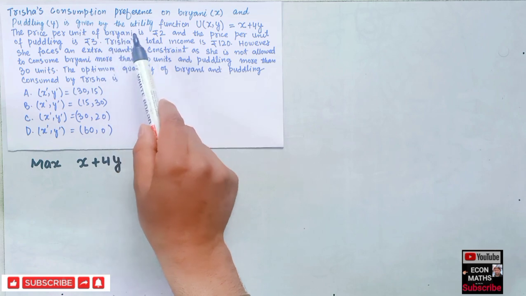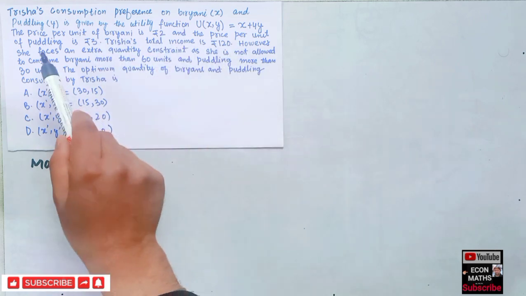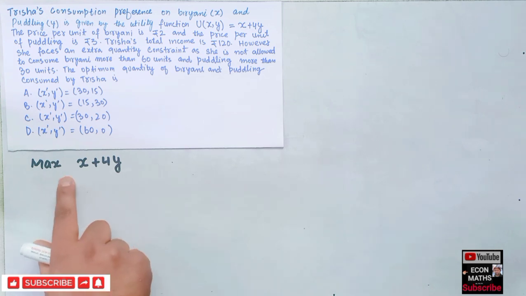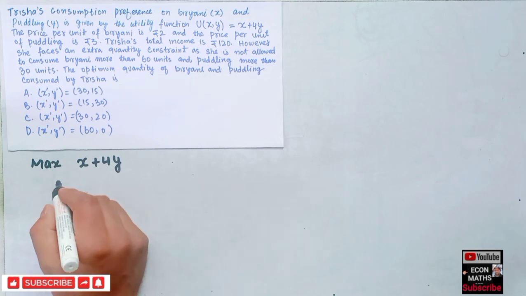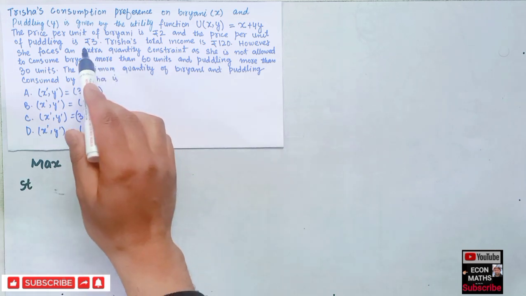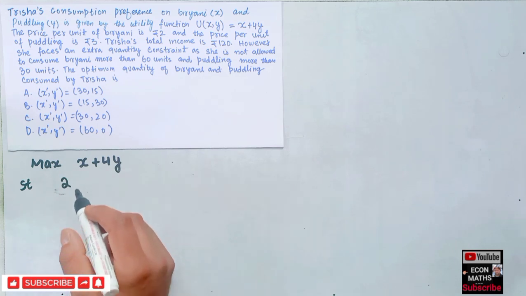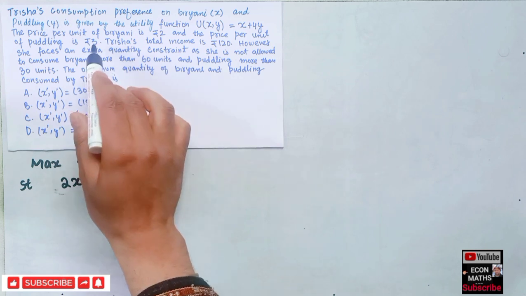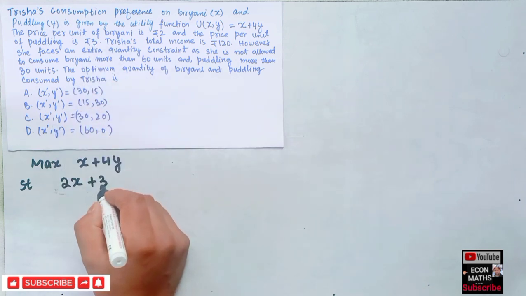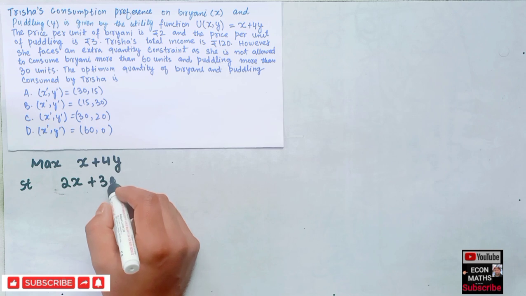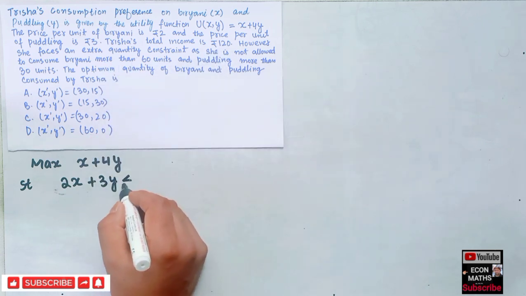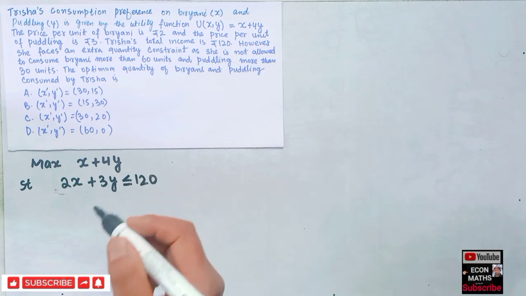Price per unit of biryani is 2 and price per unit of pudding is 3, subject to the constraint 2 times the units of biryani, x, plus 3, the price of pudding, times the units of pudding to be consumed, y. And our budget constraint is that it should be less than or equal to 120. This is our first constraint.